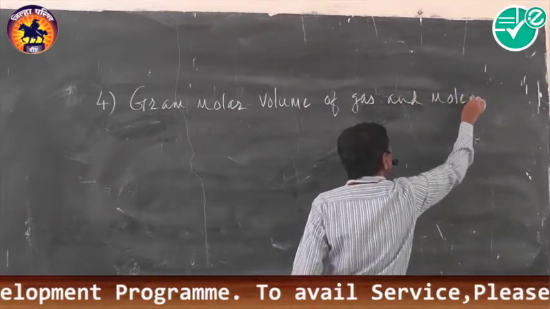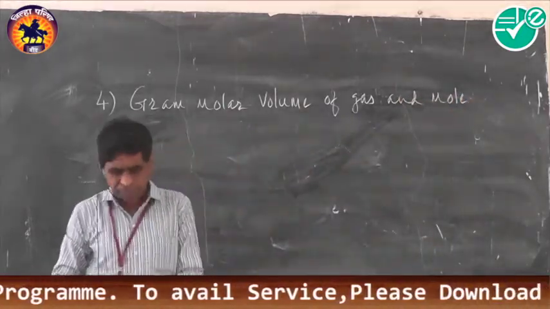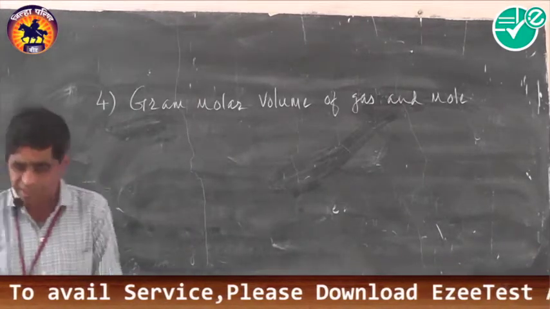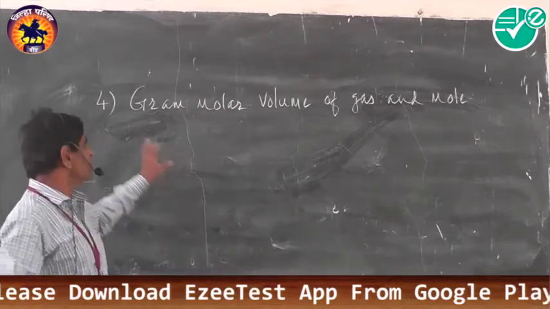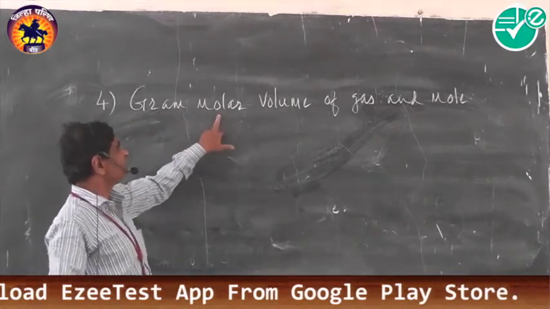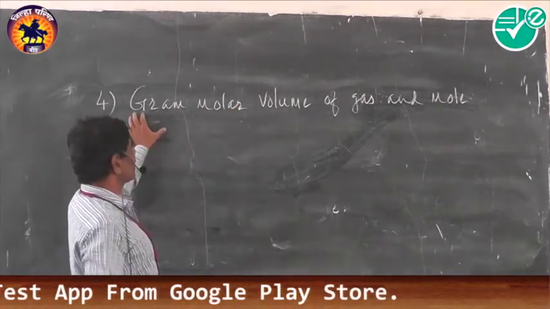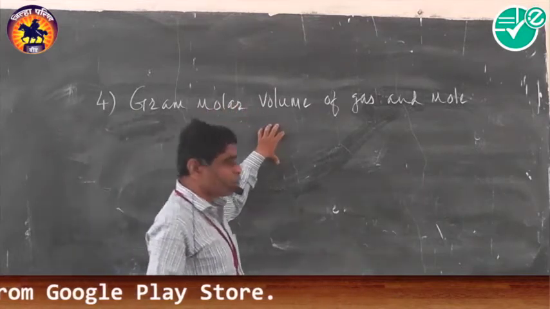Gram molar volume of gas and mole. Now it means this fourth concept is applicable for a gaseous substance. Gram molar volume of gas and mole.